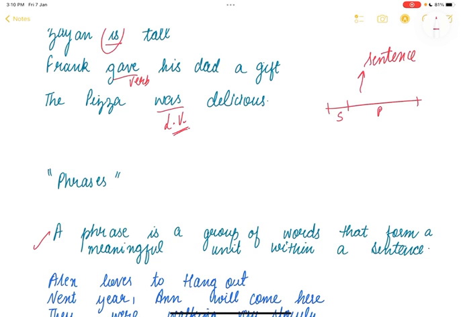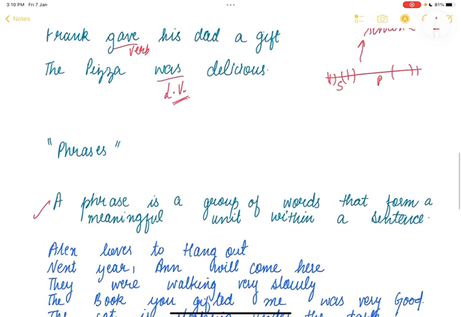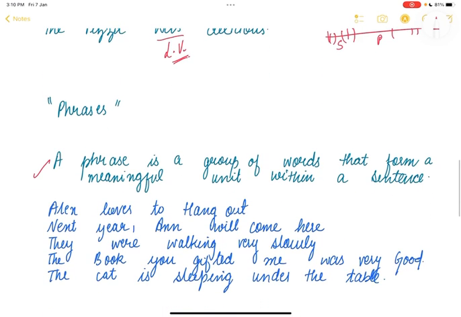Now, this can be present in the subject and predicate, or just in the predicate, or just in the subject. There is no line of demarcation or division which is separating the phrase in a sentence. It can be anywhere. But one more important thing, it should form a meaningful unit.